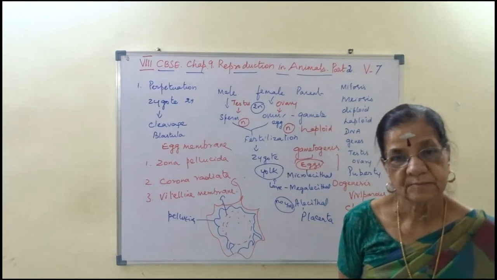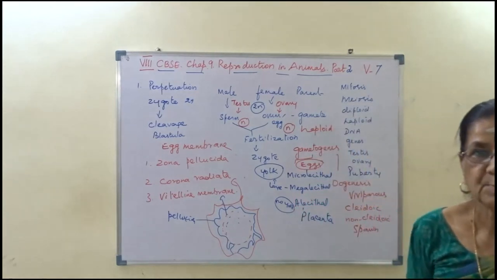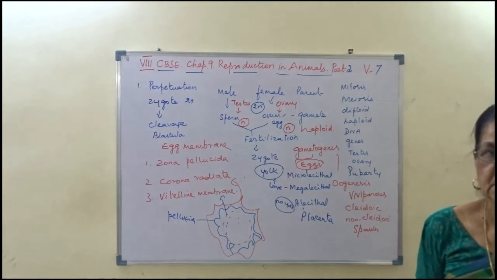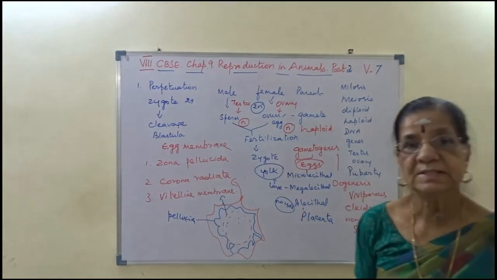I hope you understand. So this is our second part of chapter 9, Reproduction in Animals, as video 7.